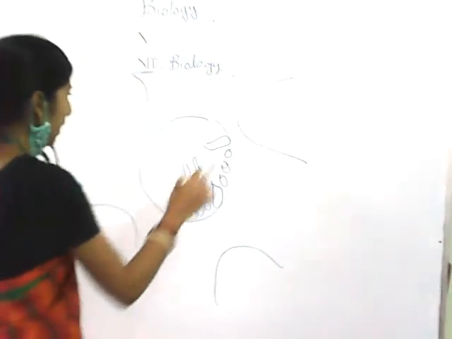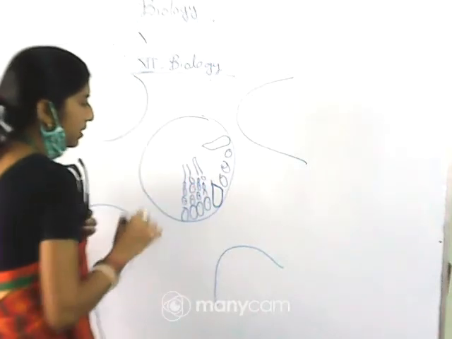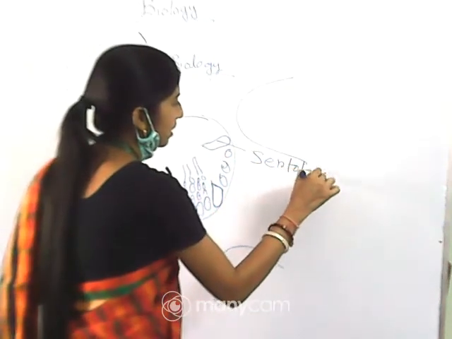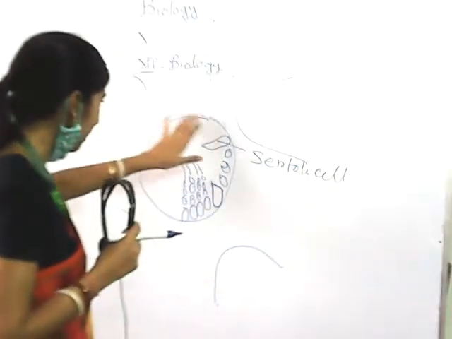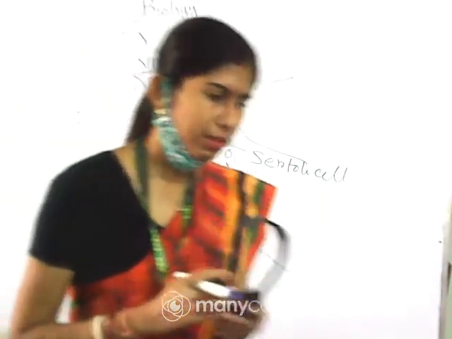Okay, so inside that part, some pyramidal shaped cells are present which are considered as Sertoli cells. And the cells which are present from the periphery to the middle portion are the different developmental stages.